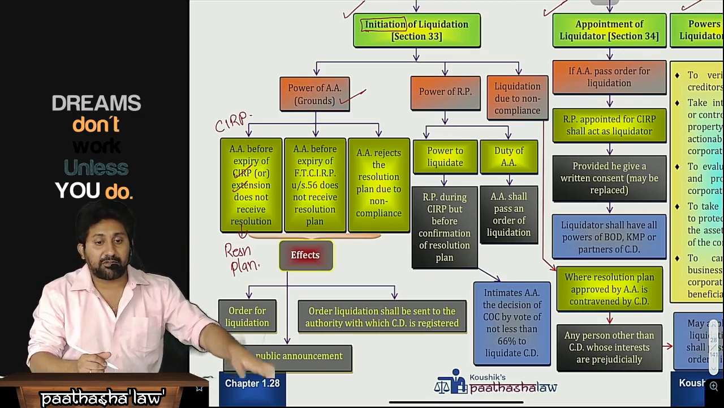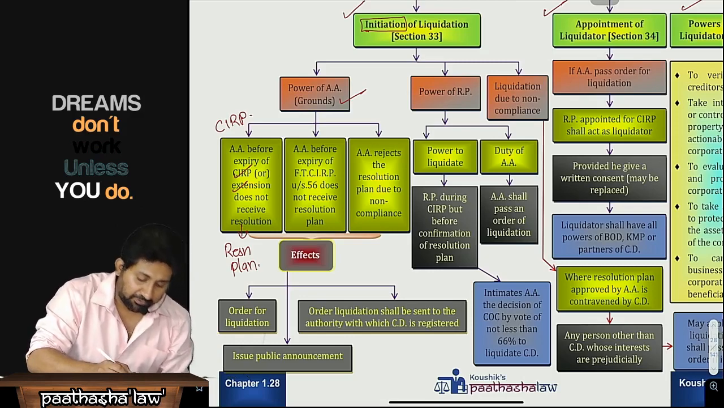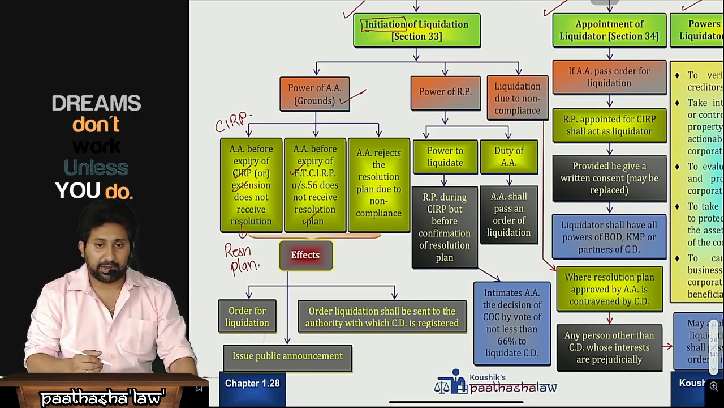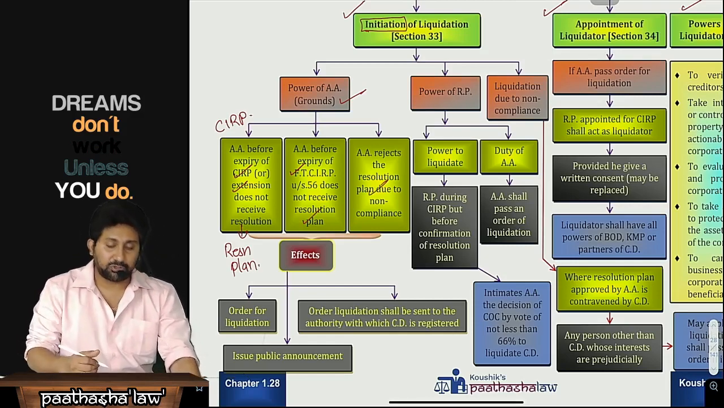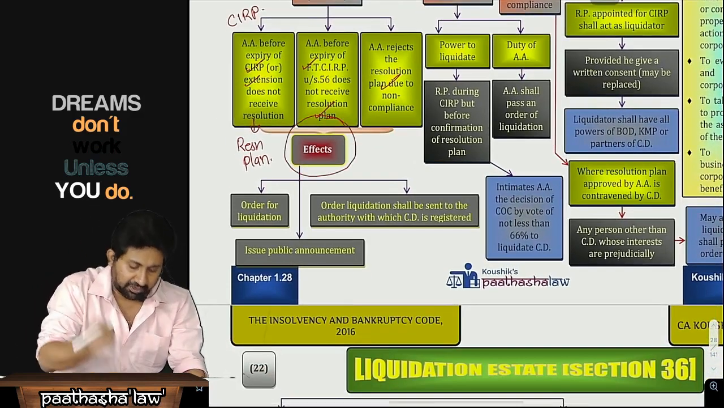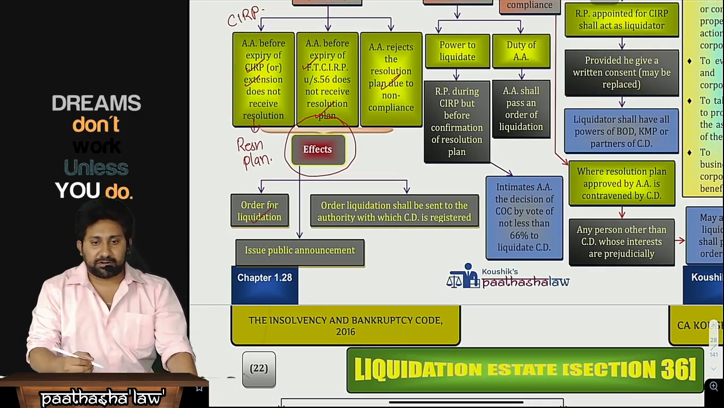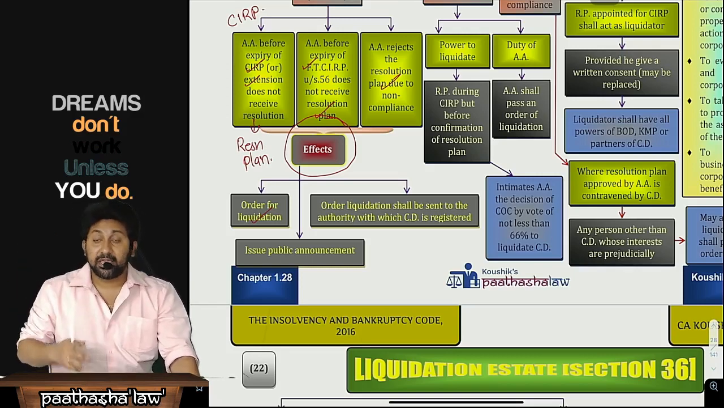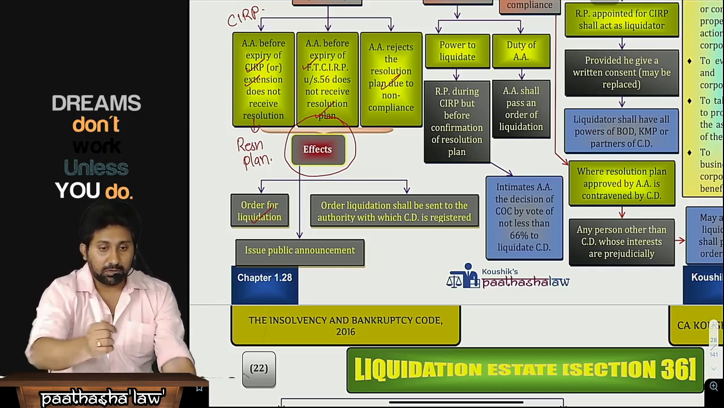Second, the company is following a fast track CIRP. Even the same concept: AA before expiry of fast track CIRP under Section 56 does not receive any resolution plan, or it received one, but AA rejects the resolution plan due to non-compliance. In these cases, first they will pass an order of liquidation. Just as a public announcement is given when a company is subjected to CIRP, in the same way another public announcement will be given whenever a company is subjected to liquidation.